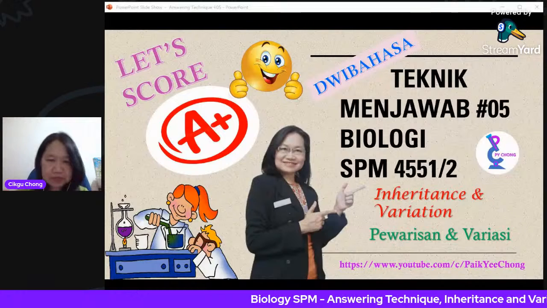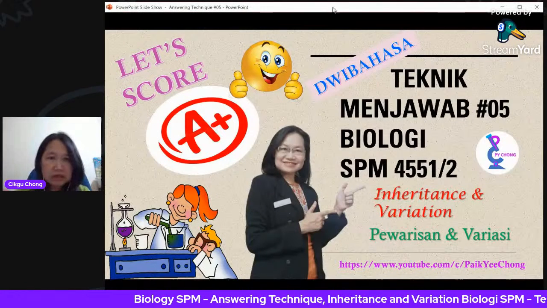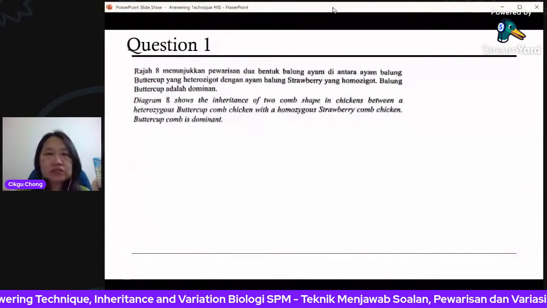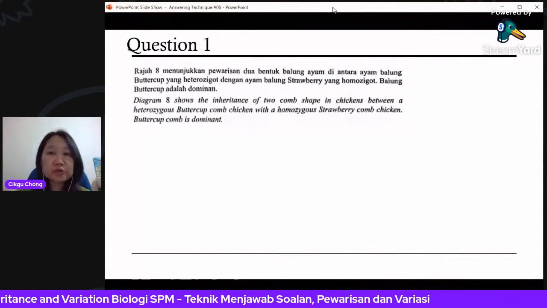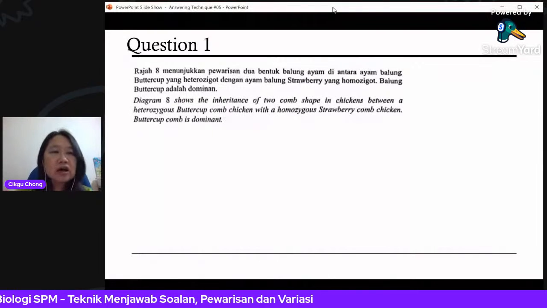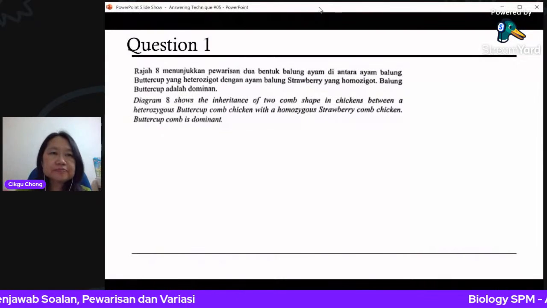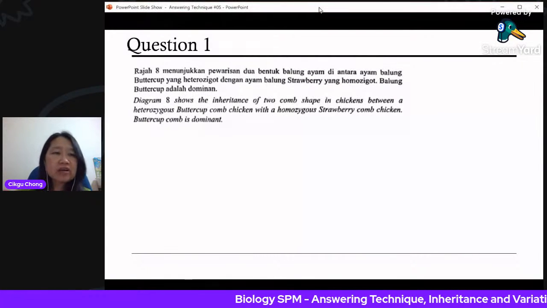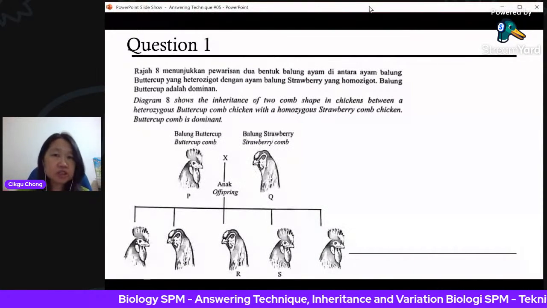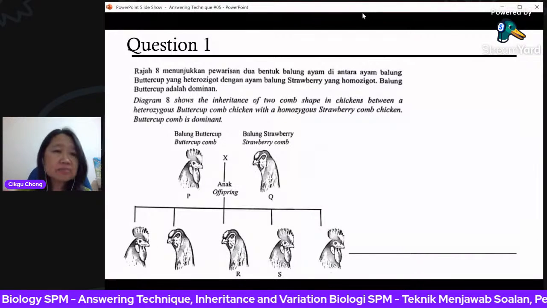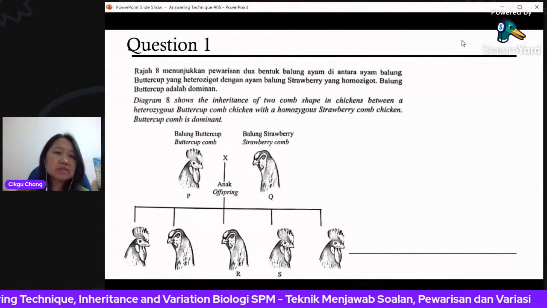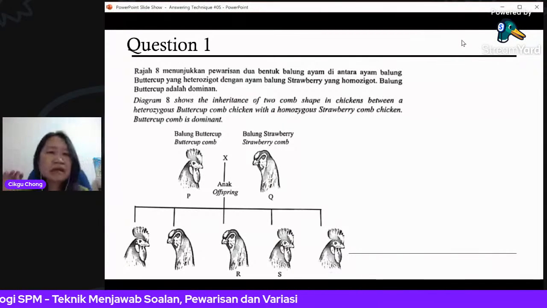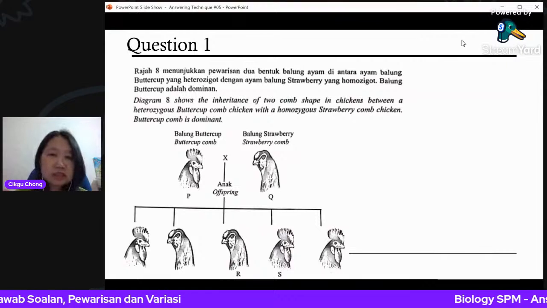Now, let me start with a question that came out for the trial for one of the negeri, the states. This question is on inheritance of the comb shape in chickens. Diagram 8 shows the inheritance of 2 comb shapes in chickens between a heterozygous buttercup comb chicken, which is a little bit bigger and stands up, and the homozygous strawberry comb chicken, which is a bit smaller.